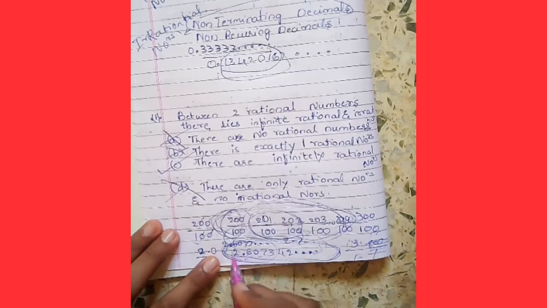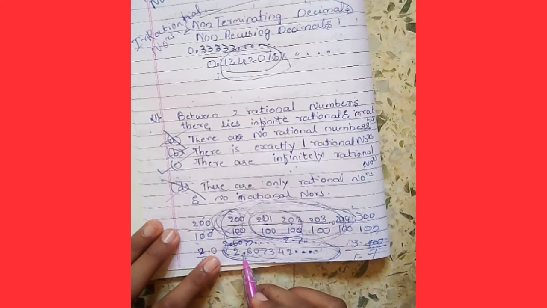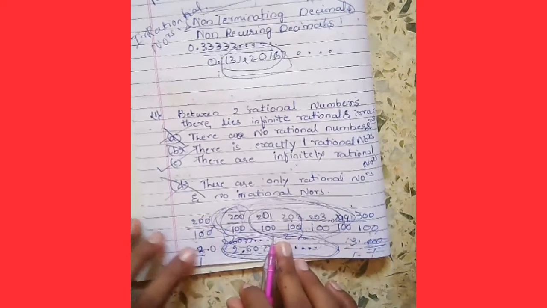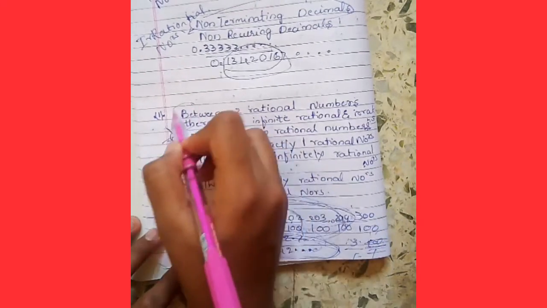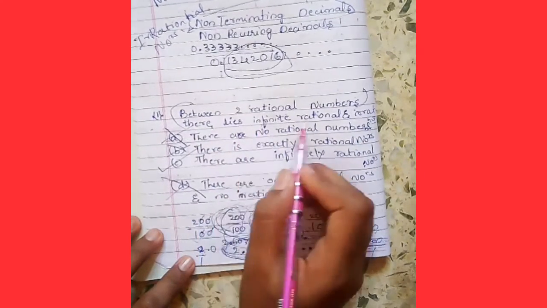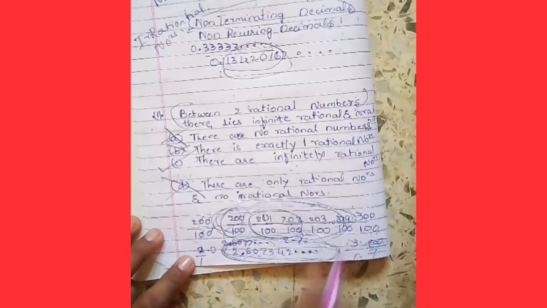Yes, this is an irrational number because there are infinite numbers after the decimal point, which means non-terminating decimals. So the appropriate answer is there lie infinite rational and irrational numbers.